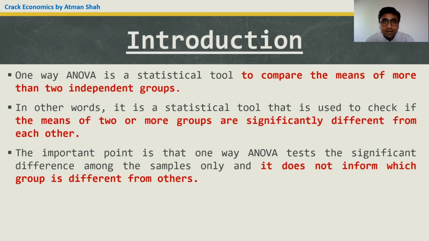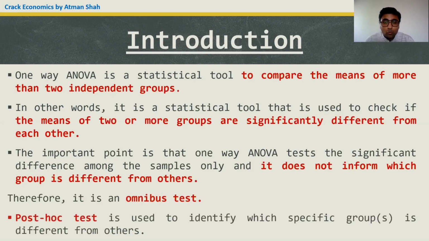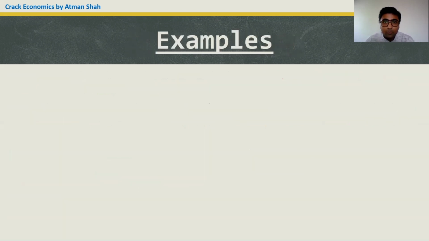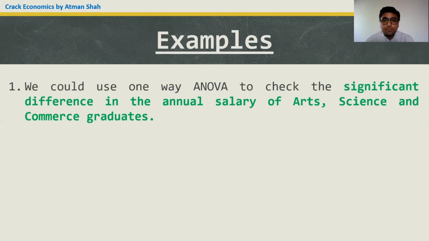If we find that one group or two groups are significantly different from others, we cannot identify the group which is different from others with the help of this test, and that is why this one-way ANOVA test is known as an omnibus test. To identify the group which is different from others, the post hoc test is used, but the post hoc test is not discussed in this video. Let's understand the one-way ANOVA with the help of an example.